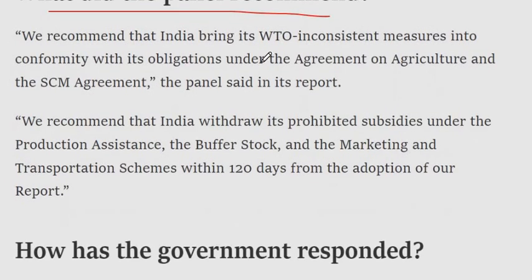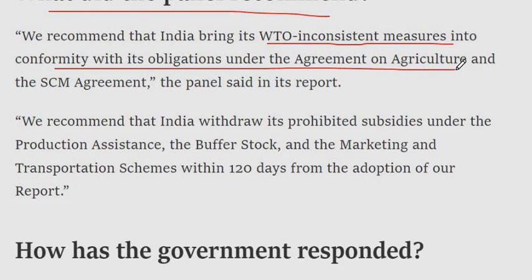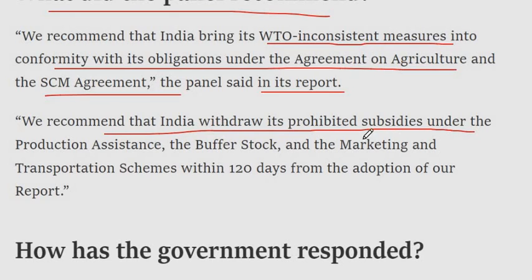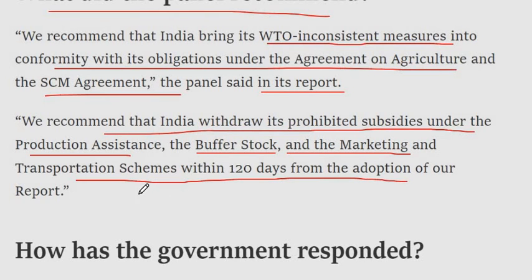What did the panel recommend? We recommend that India bring its WTO-inconsistent measures into conformity with its obligations under the Agreement on Agriculture and the SCM Agreement, the panel said in its report. We recommend that India withdraw its prohibited subsidies under the Production Assistance, the Buffer Stock, and the Marketing and Transportation schemes within 120 days from the adoption of our report.